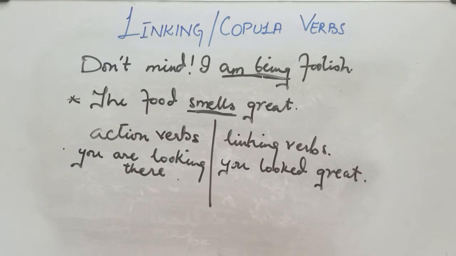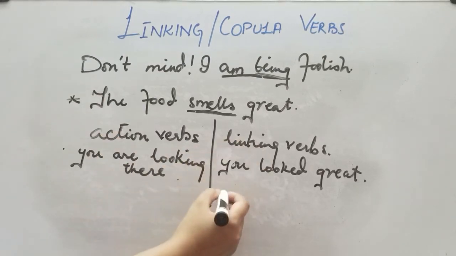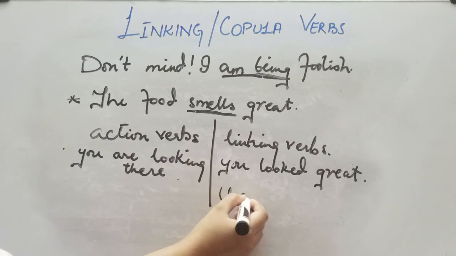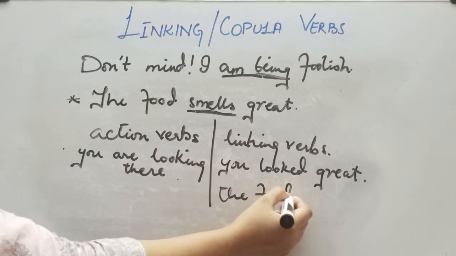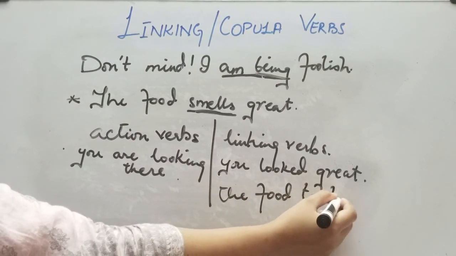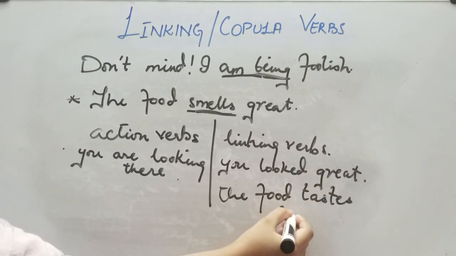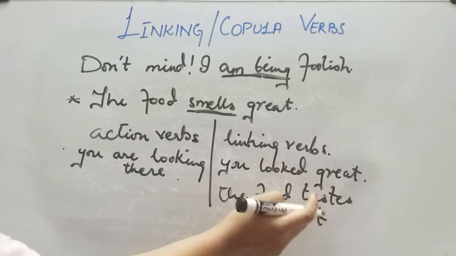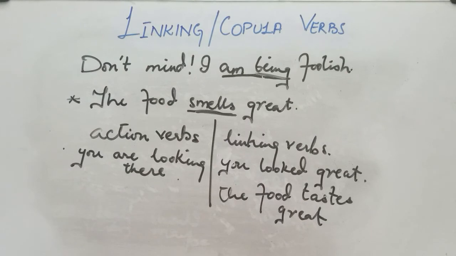Or if I say the food tastes great, now where will it belong? Think for a second. The food tastes great. Of course it will go in the linking verb. Taste is connecting the subject as well as the subject complement.